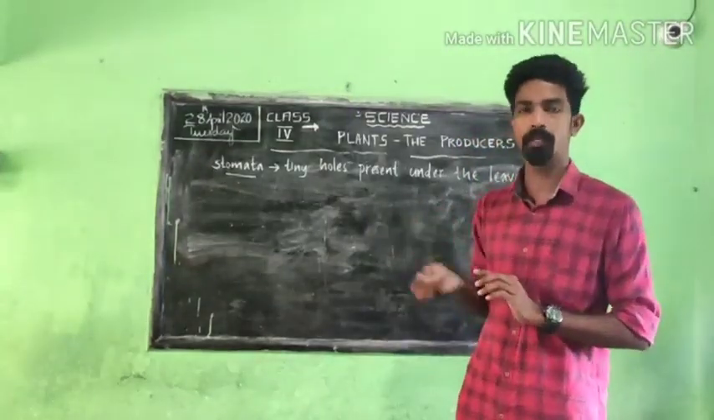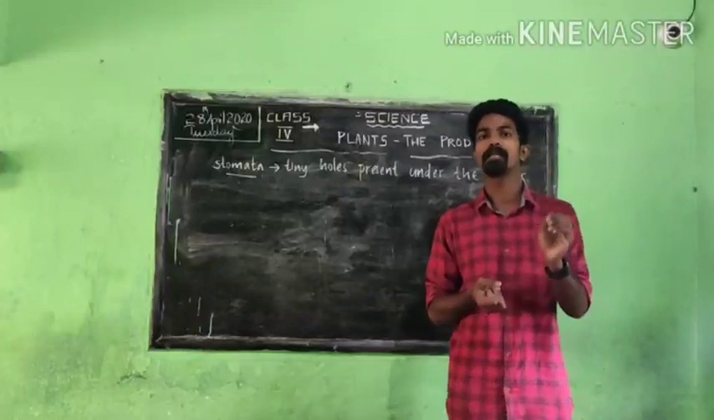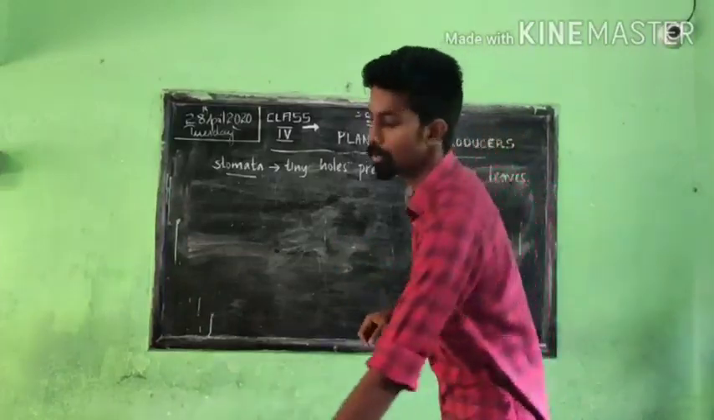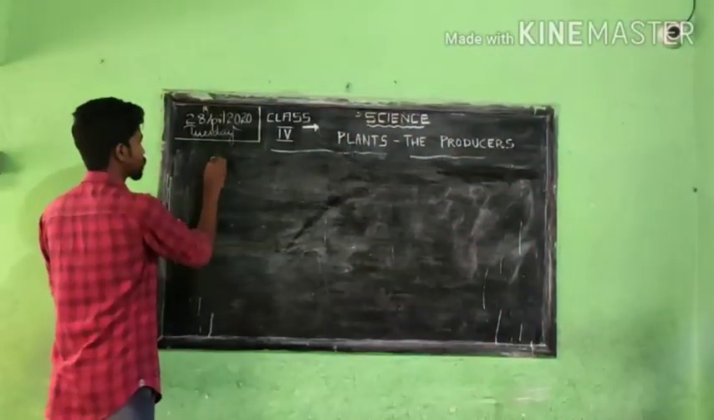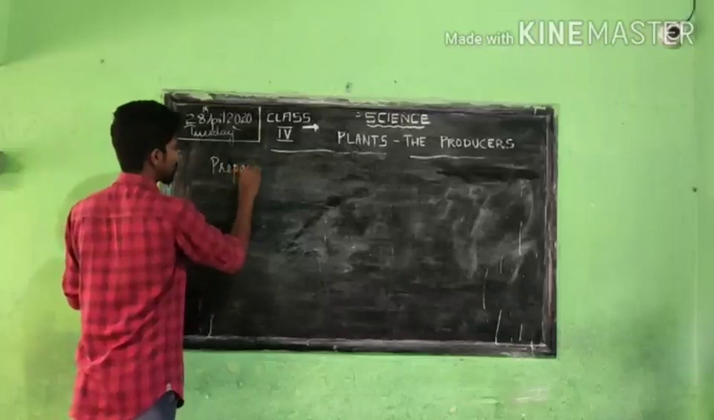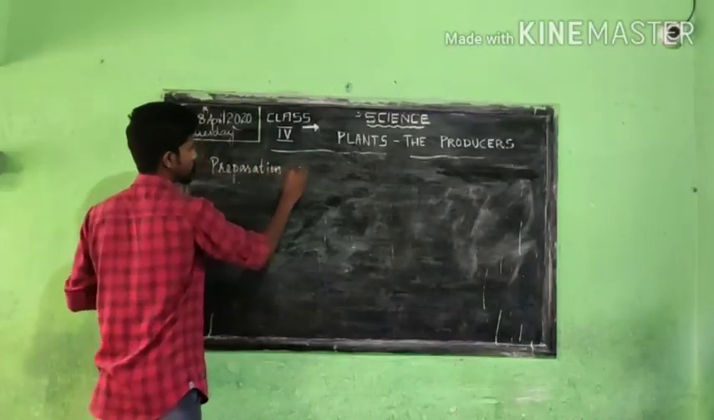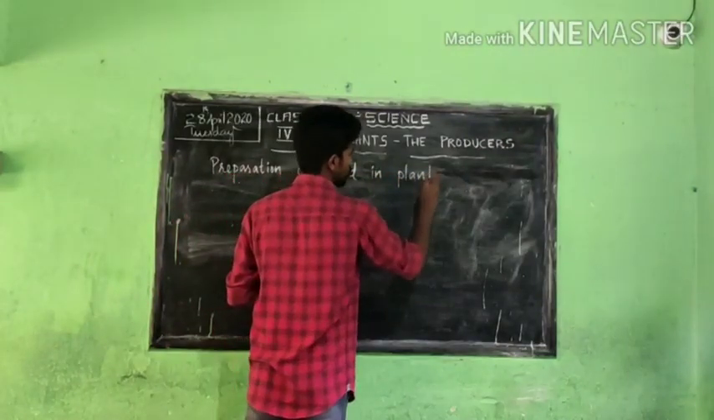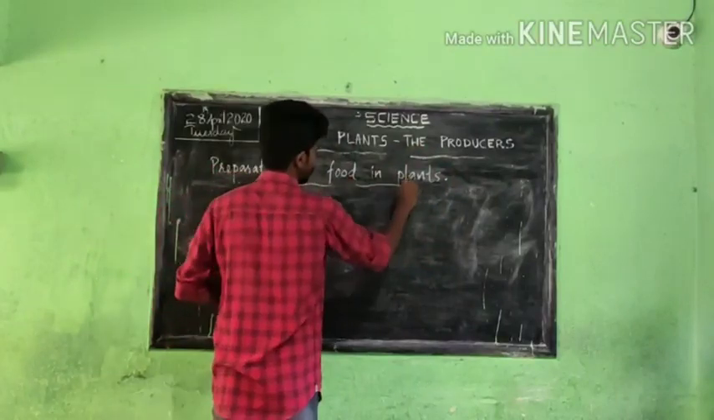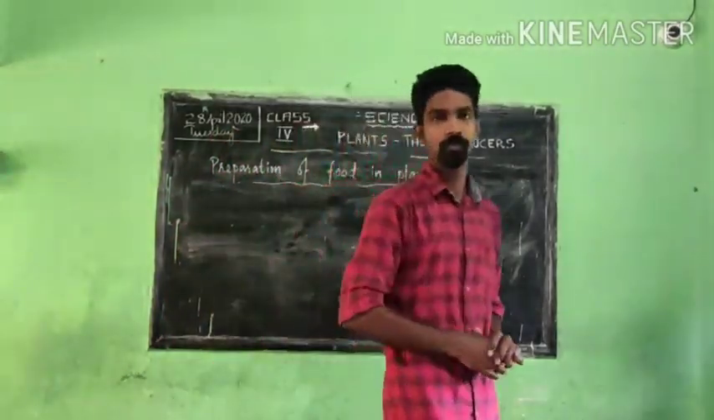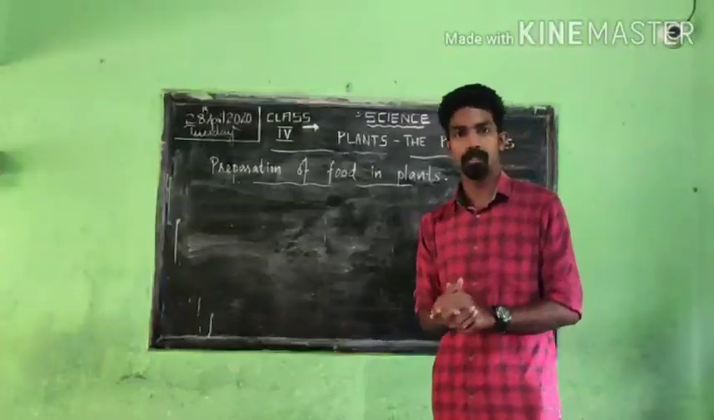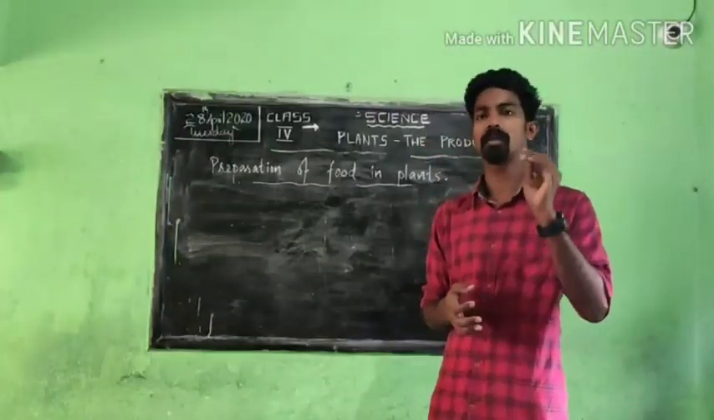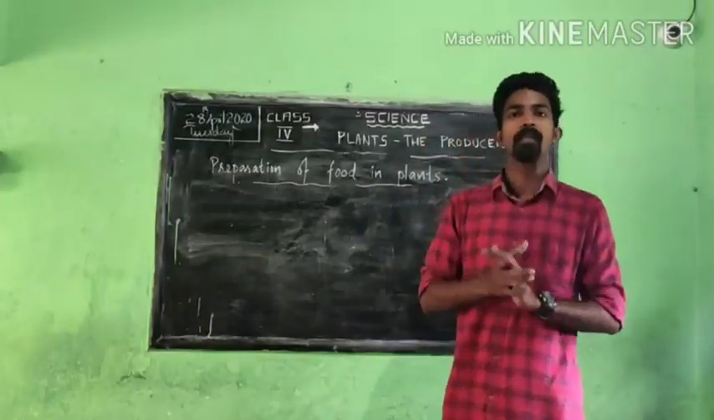Now moving to the next topic, the preparation of food in plants. How does a plant make food? Okay, so next topic, preparation of food in plant. I'll just explain that. Don't look at the textbook now. After my explanation, you just read the textbook. That would be nice. Okay, how is food prepared in a plant.